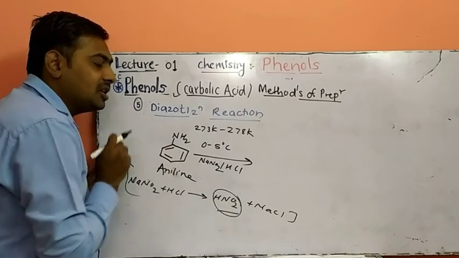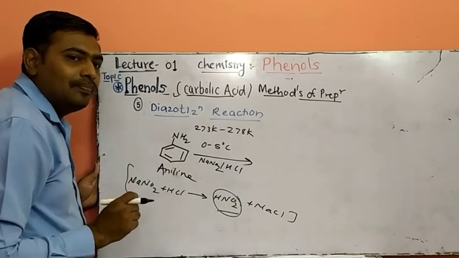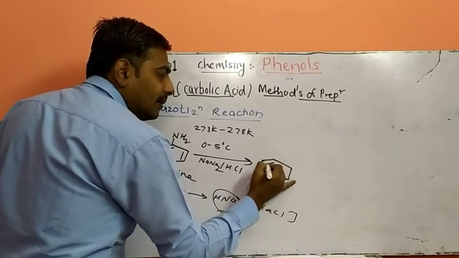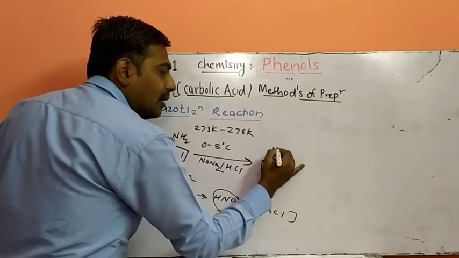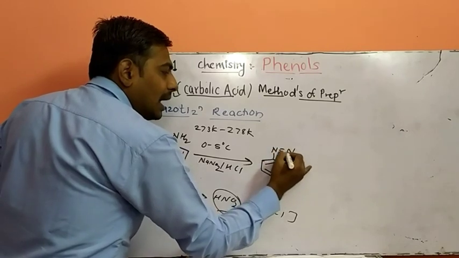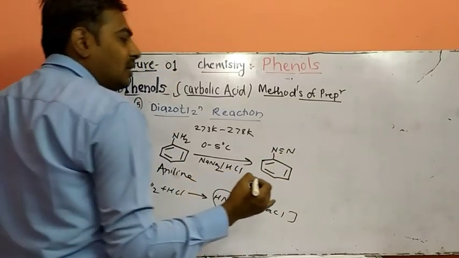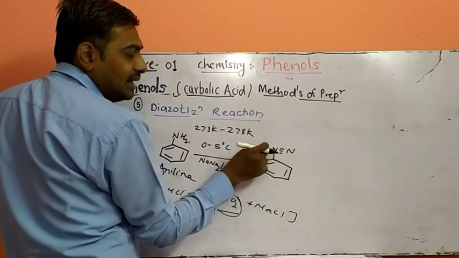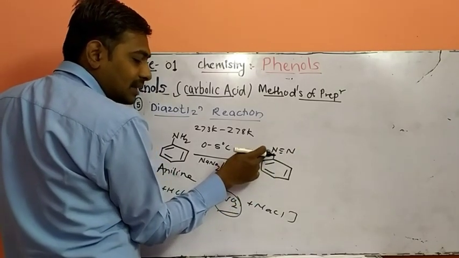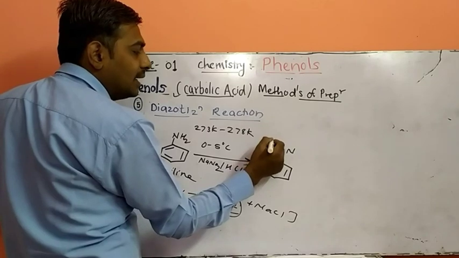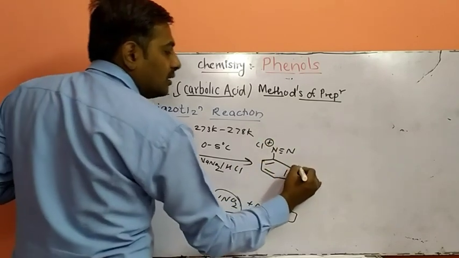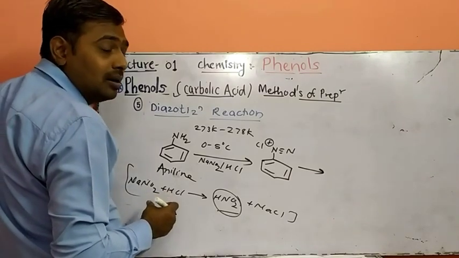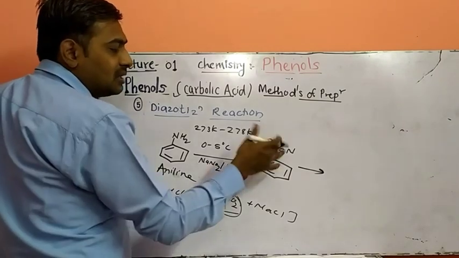So diazotization takes place, and an azo group is formed on the benzene ring. What is azo? N≡N. So here N triple bond N is formed. What is the valency of this central nitrogen? 4. It has excess valency, so a positive charge rests on this nitrogen. The last nitrogen is neutral due to the presence of 3 bonds. So this compound is formed.